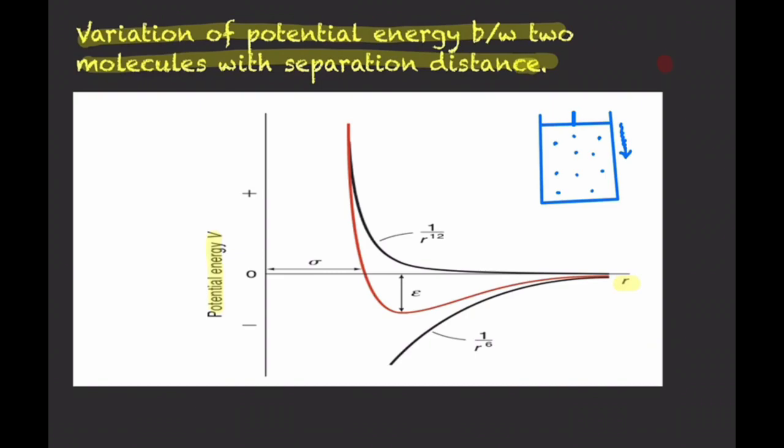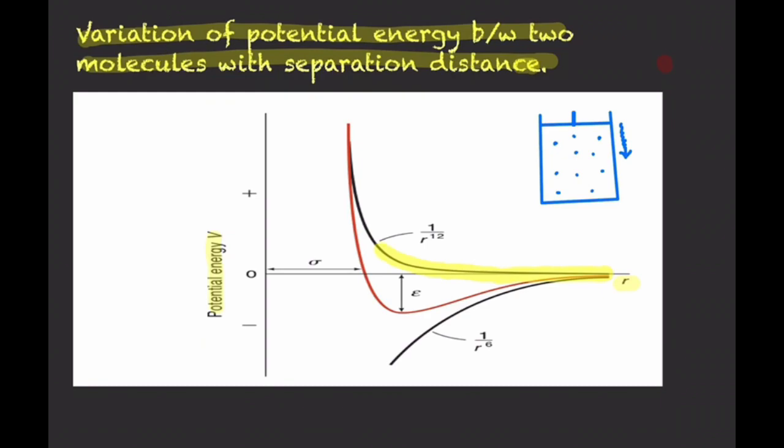A real gas is present in a container of large volume, and the distance between the real gas molecules is large, so there is no interactive forces between the real gas molecules. But now we are compressing the real gas. As we compress the real gas, the molecules will come nearer to each other.